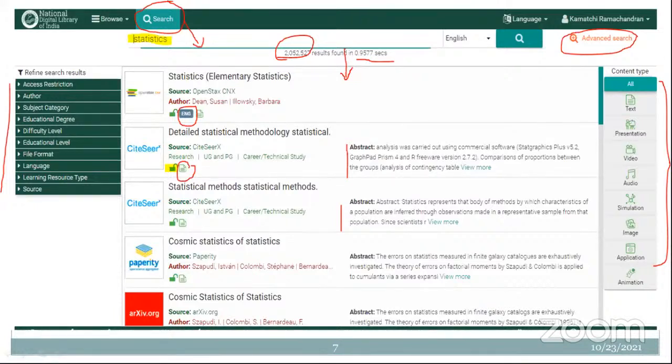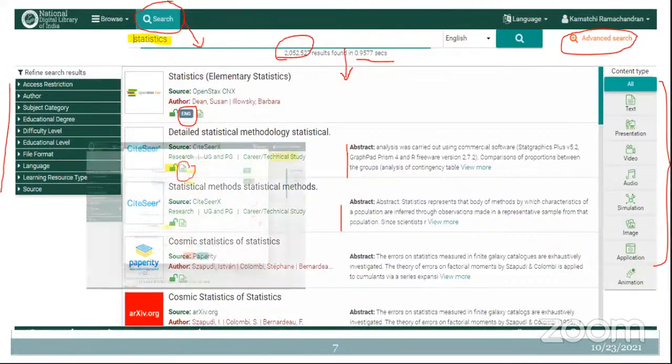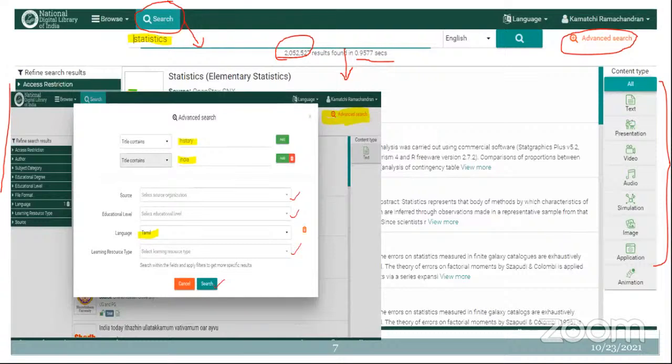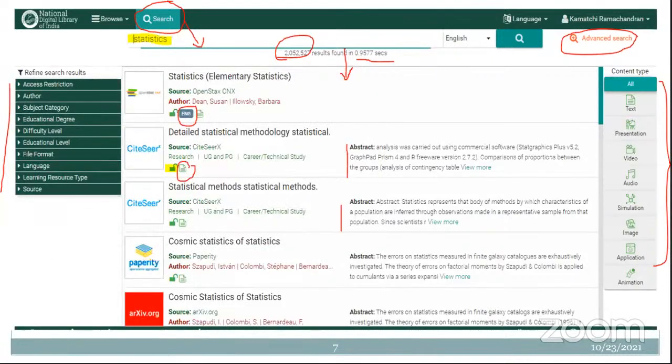And some people are very much interested in looking for animation related content on a particular topic, so that is also possible using this NDLI. And you can do some advanced search also. In that advanced search you can look for a certain exact phrase, what the exact title contains, and the exact source from which you are looking for the content, that can also be given here. And you can even sort by different language. So all these are available in the advanced search option.